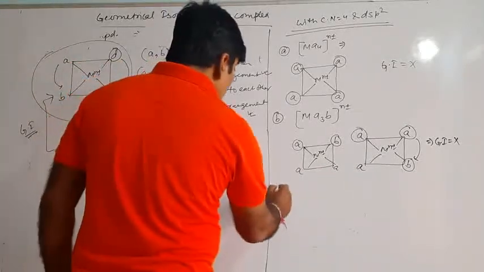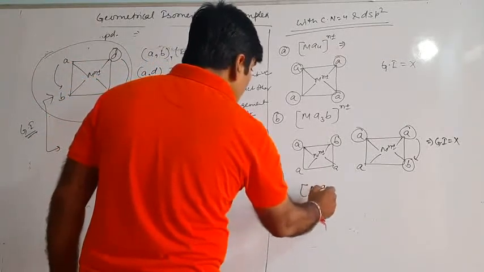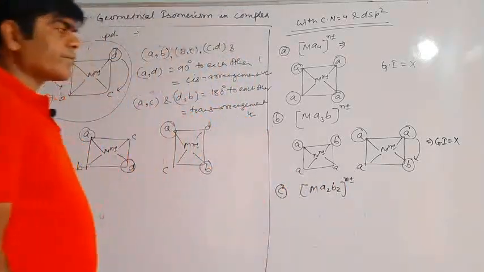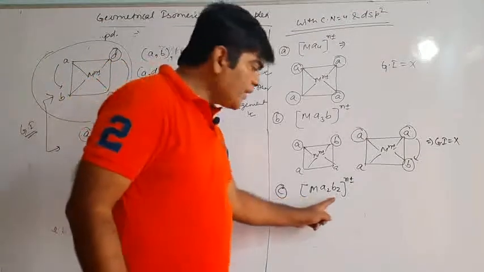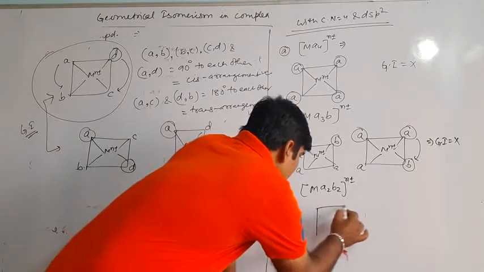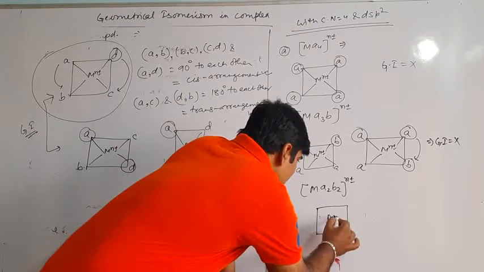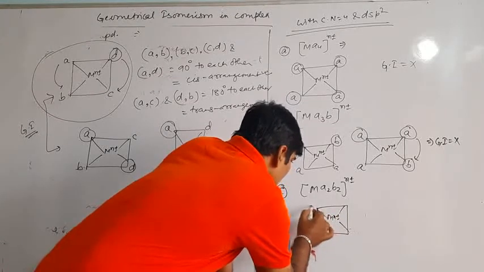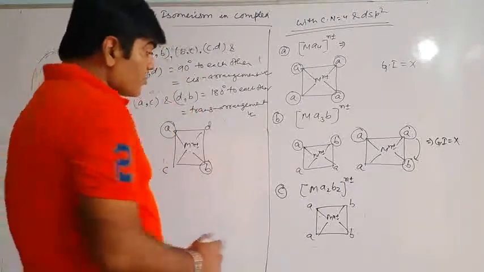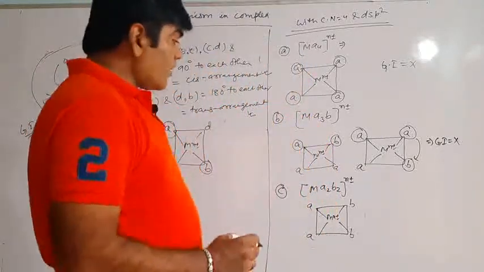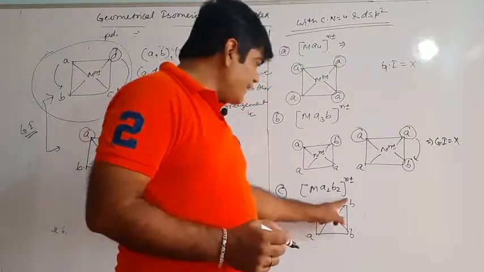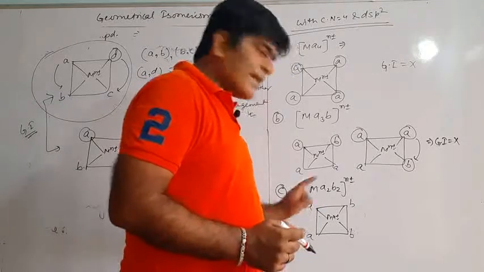Now, the third possibility we'll write, that is Ma2B2 whole n plus minus. So now we'll see Ma2B2 whole n plus minus. Let's say we have Mn plus minus, the central metal atom or ion, over here A and A, over here B and B. Now in this structure you see, this A and B are at 90 degree, A and A at 90 degree.